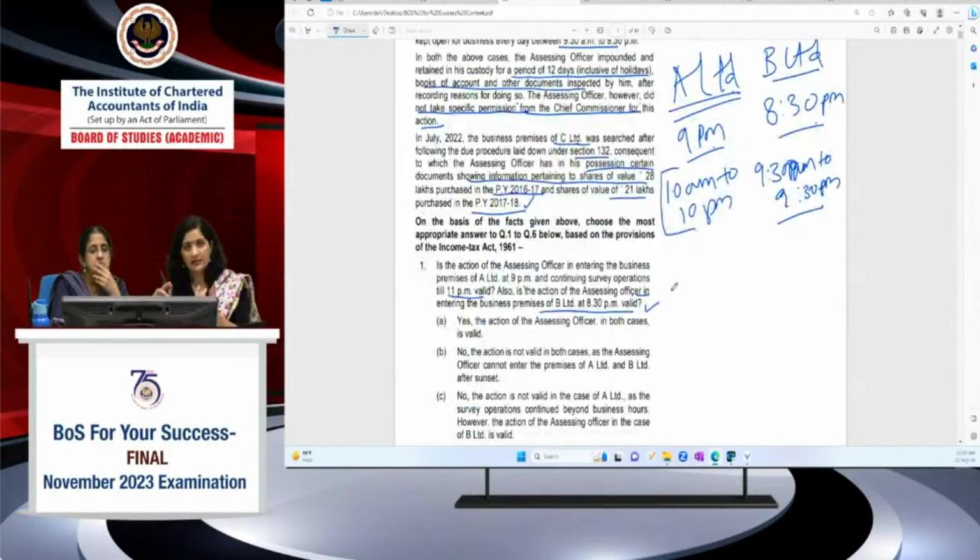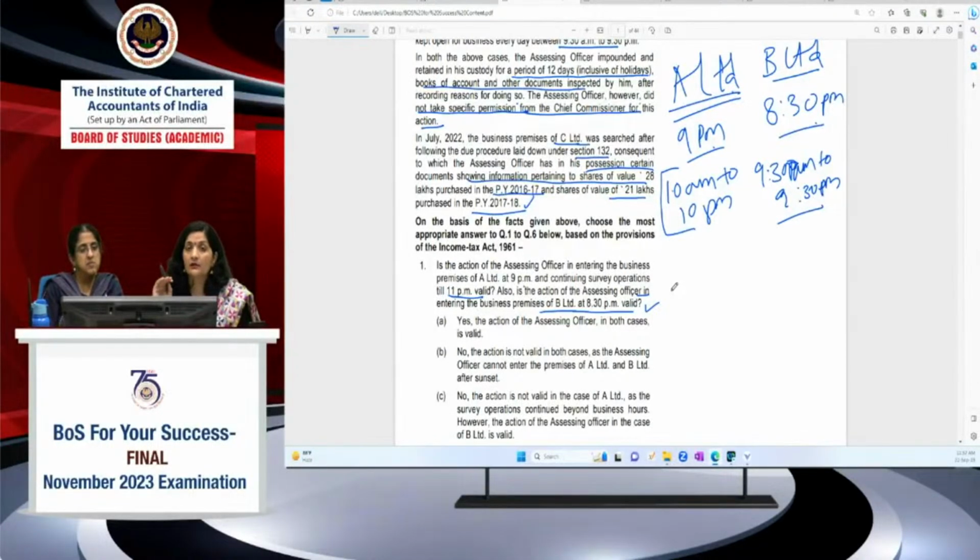So entering is the first thing. In the case of survey, you have to very carefully keep in mind that he can enter during the business hours, and for collecting information also he can enter during the business hours. But in the case of survey, some exception is there. If the income tax authority is entering for doing the survey for the purpose of TDS or TCS verification, then office hours is not the time.